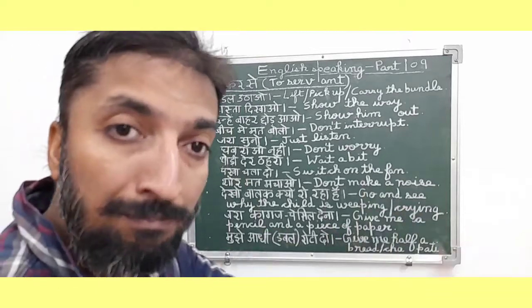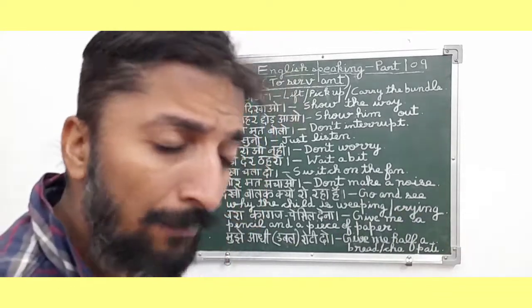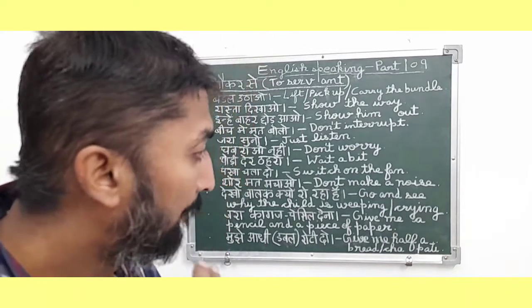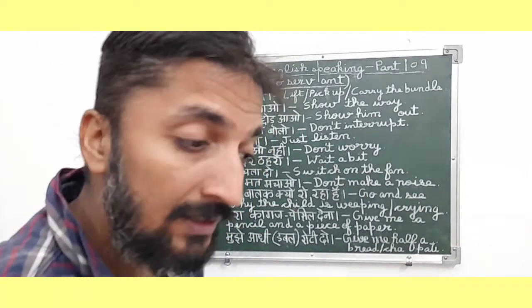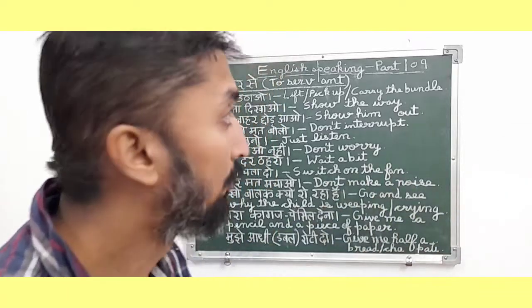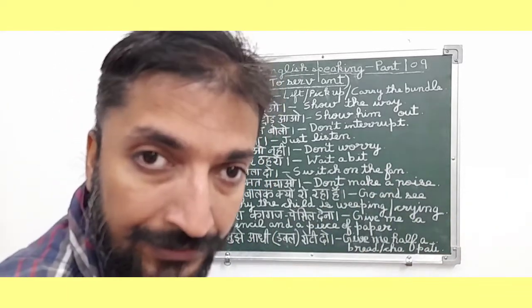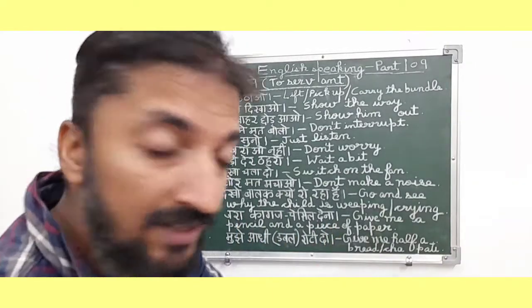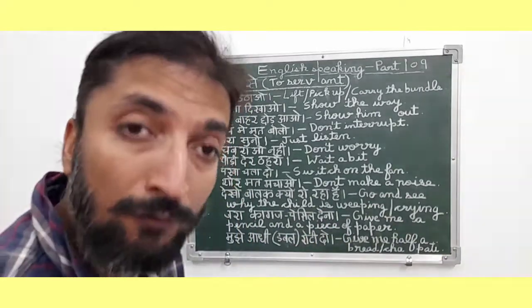So friends, basically it is a present type sentence, and since the person is ordering his servant, "भाई देखो कि वो छोटा बच्चा क्यों रो रहा है," it is an order and command type sentence. And since in this sentence we are normally saying to our servant to take care of that child, it is a to servant related sentence. "जरा कागज पेंसिल देना." So in English it means give me a pencil and a piece of paper.